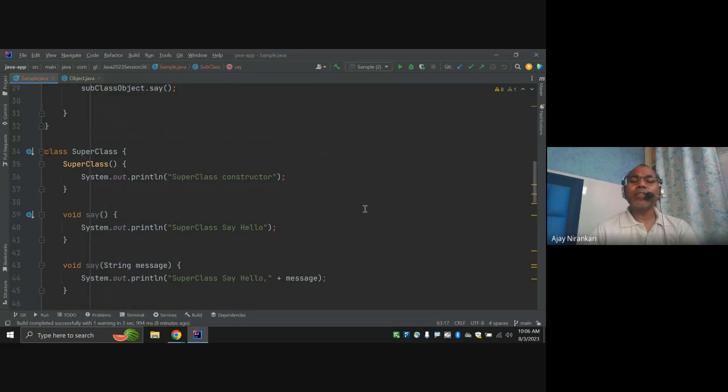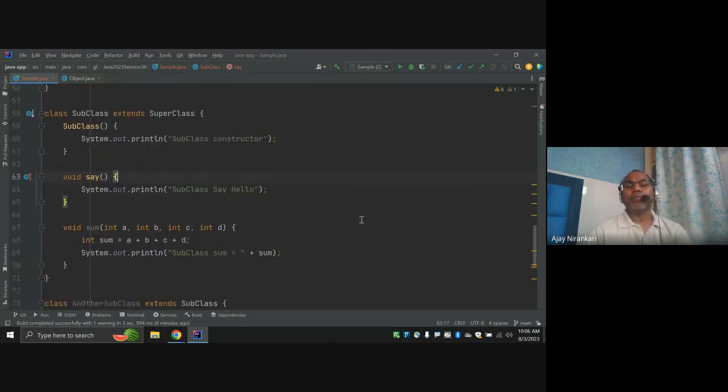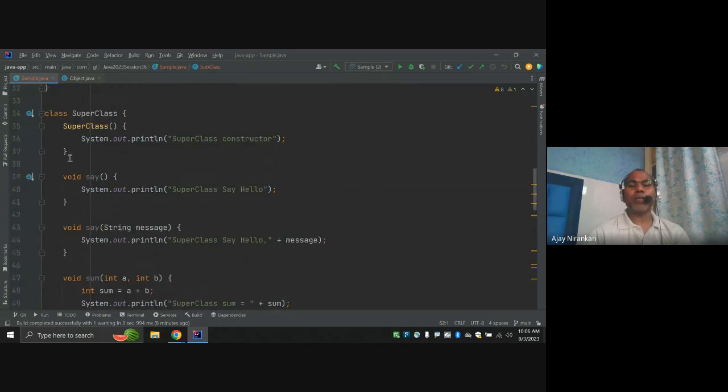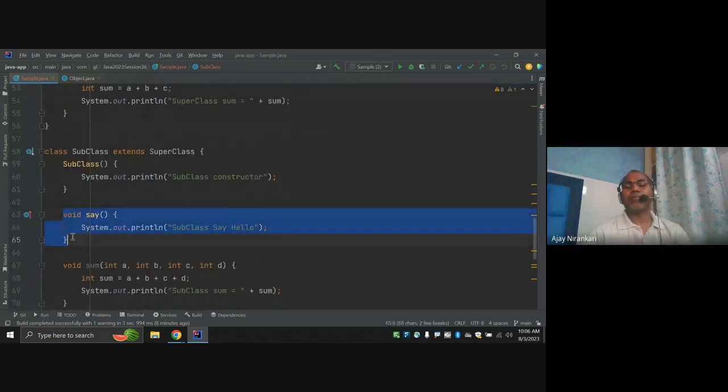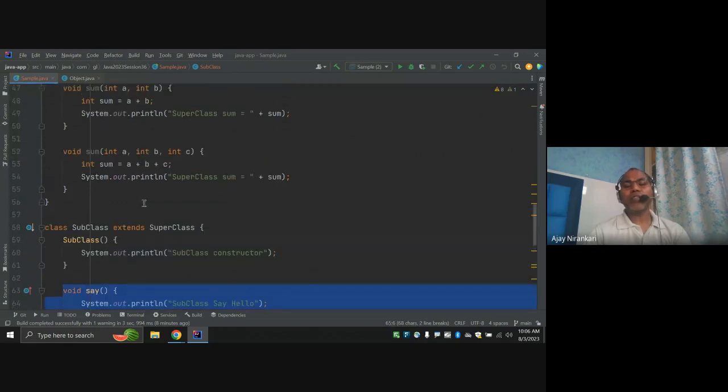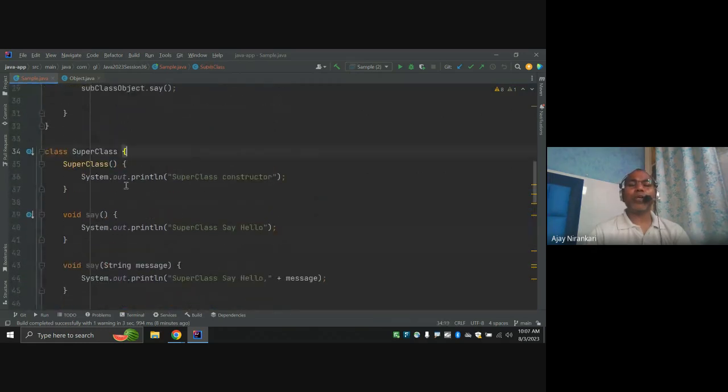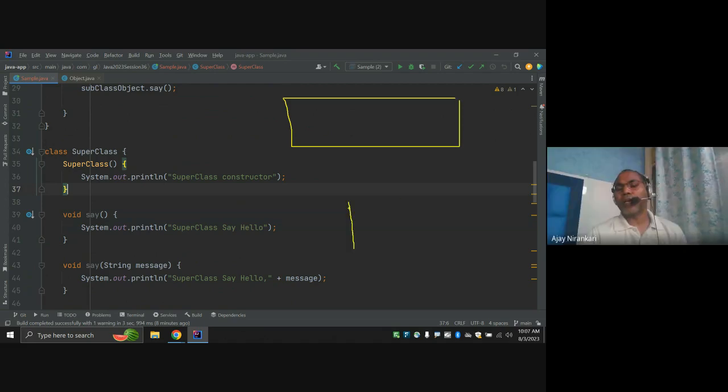So let's see what happened here. This same method is already in the superclass, and here I am also writing the same method. Let's say the superclass says this is my method and no one can override it. Suppose I am a class designer. This is my superclass, and this is our child class.